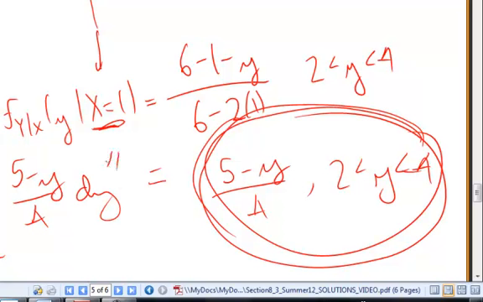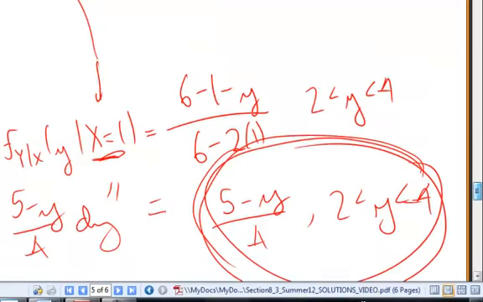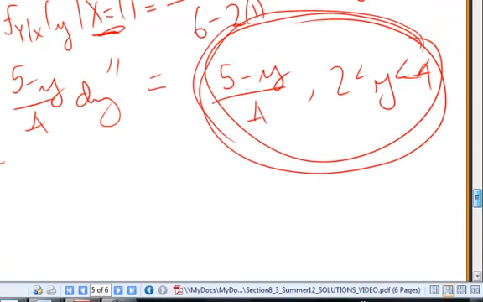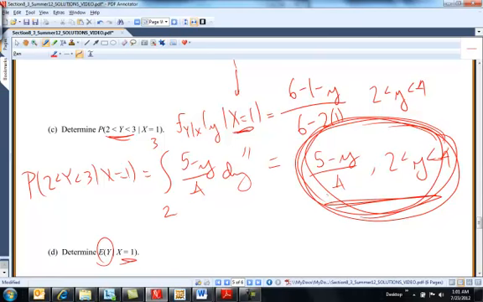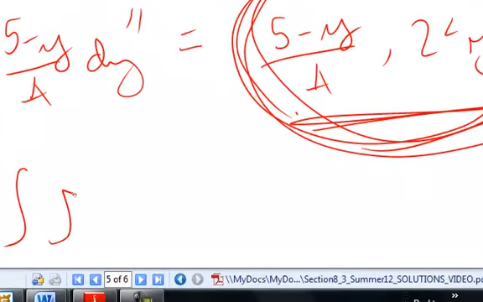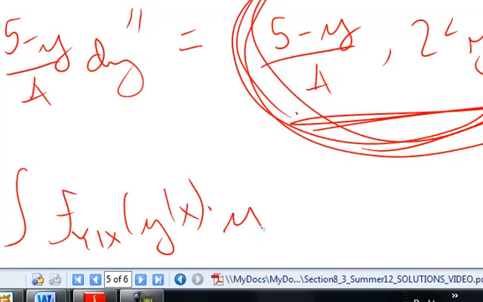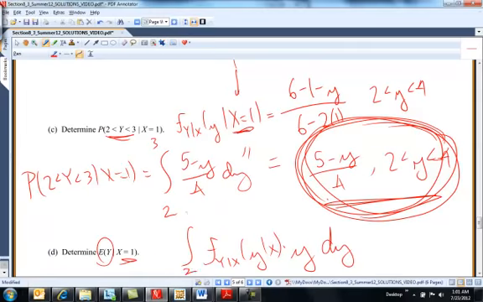Then down here, the expected value of y given x is equal to 1. Again, we already know that when x is equal to 1, this is my density function. So this is just going to be the integral of f of y given x times y dy, and y goes from 2 to 4.